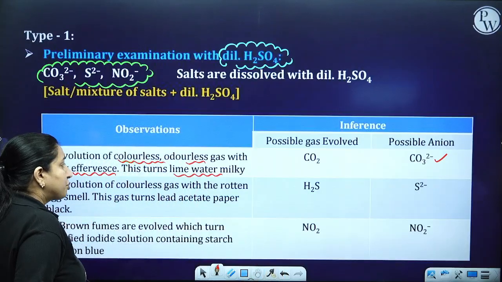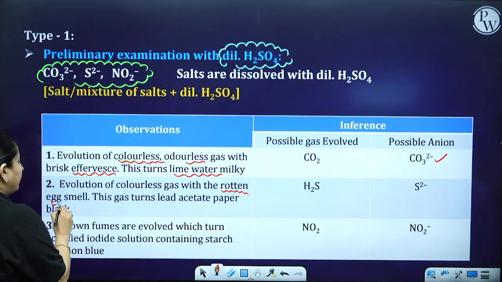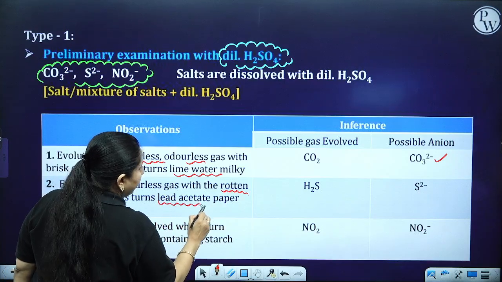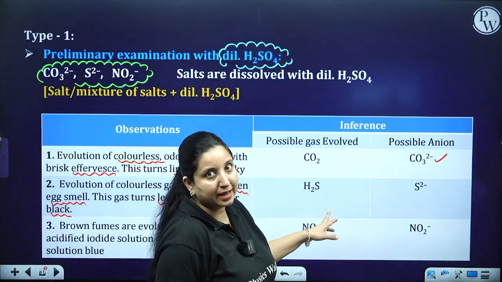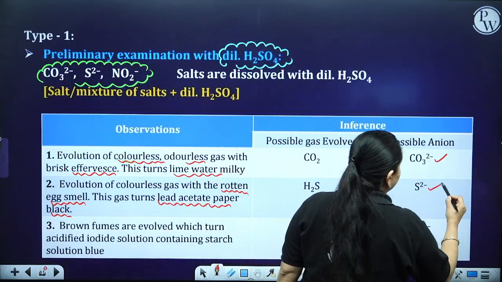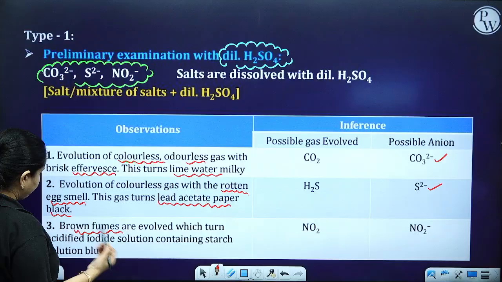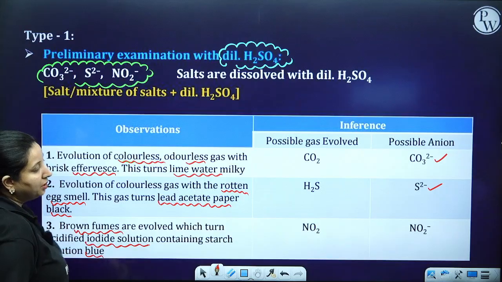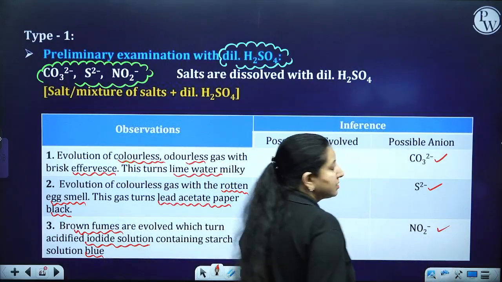If I have evolution of a colorless gas with a rotten egg smell, and this gas turns lead acetate paper black, then it is H2S gas and the possible anion is sulfide. If I get brown fumes which turn acidified iodide solution containing starch solution blue, then it is nitrite, it means NO2 minus anion is present.